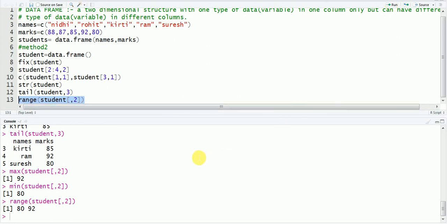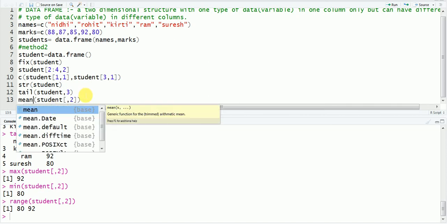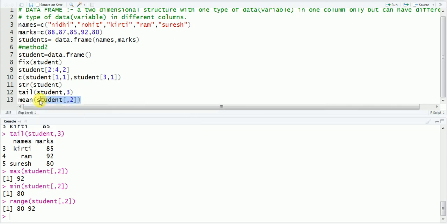So from 80 to 92, the marks of students oscillate. Now if you want the average of all marks, then just write mean, and we can run it. And 86.4 is the average marks you have for the students.